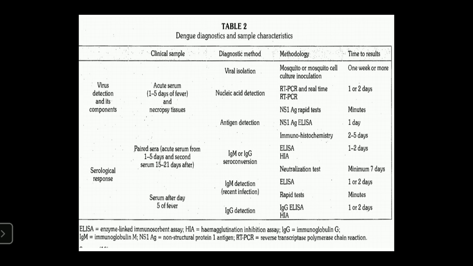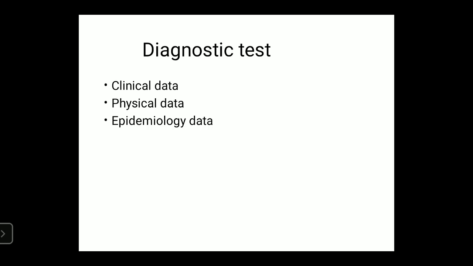In serological responses, IgM and IgG antibodies can be detected using ELISA, neutralization tests, or HIA tests. HIA means hemagglutinin inhibition assay. Next one, based on the clinical data collected from the patient, the physical condition of the patient, and an epidemiological survey of a particular society or area to determine the conditions for spreading of dengue virus.